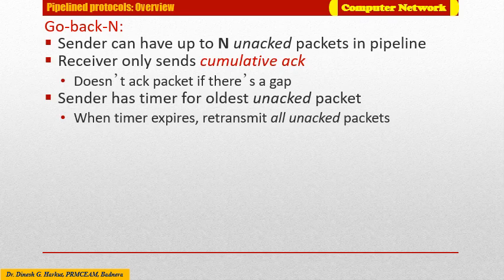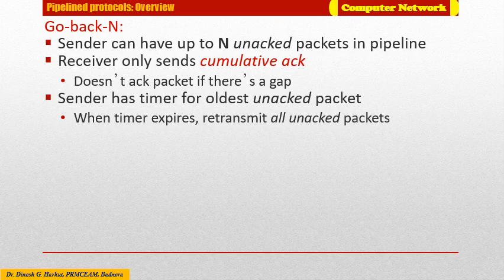Two basic approaches towards pipelined error recovery can be identified as Go-Back-N and selective repeat. In Go-Back-N protocol, the sender is allowed to send N packets in the pipeline and the receiver sends a cumulative acknowledgement, and in case of failure the sender needs to retransmit all unacknowledged packets.